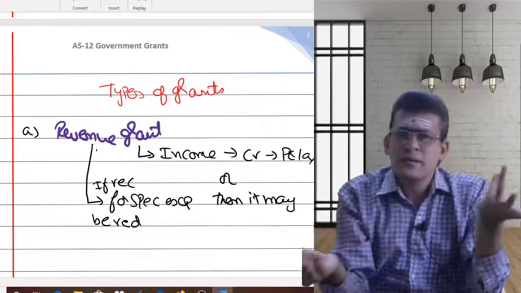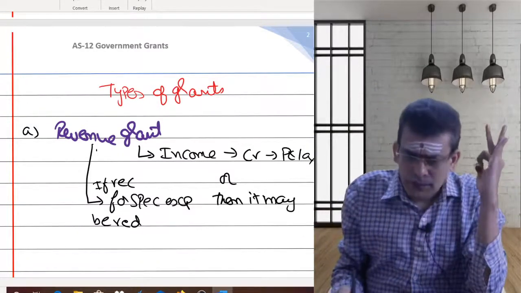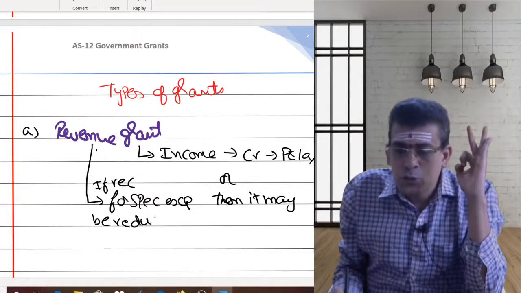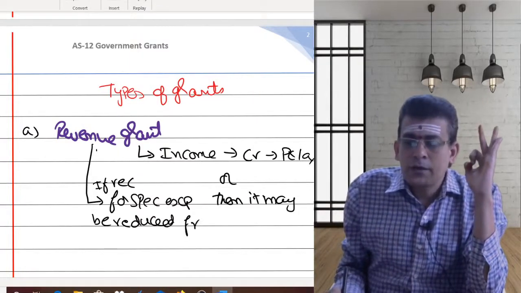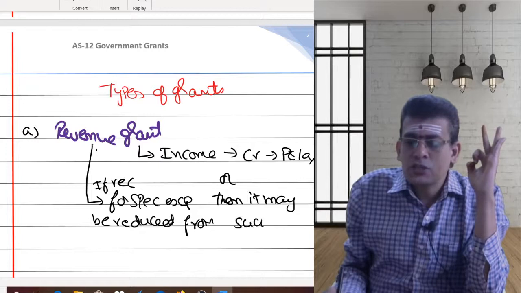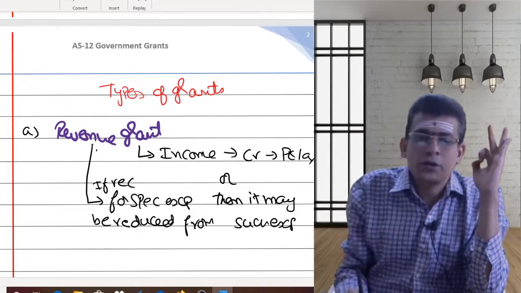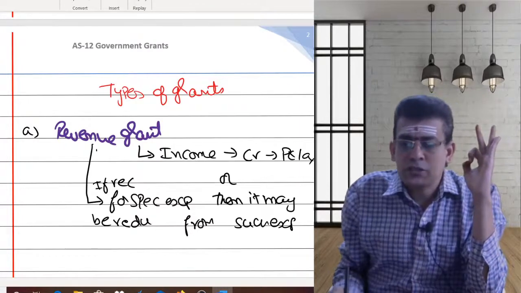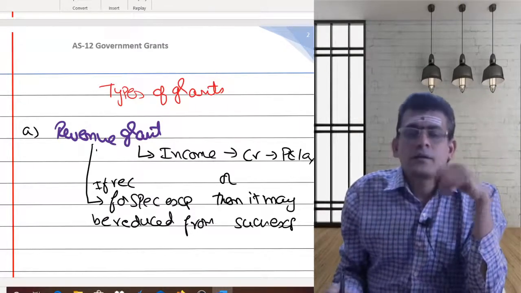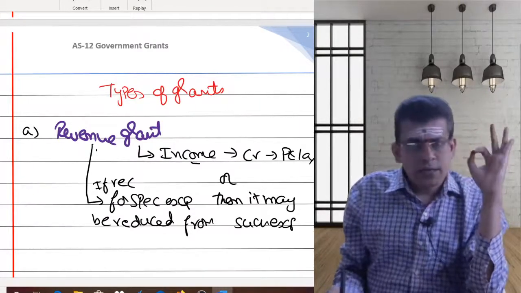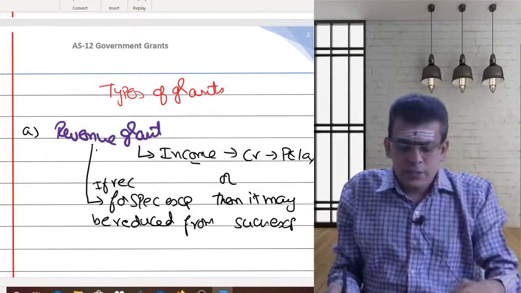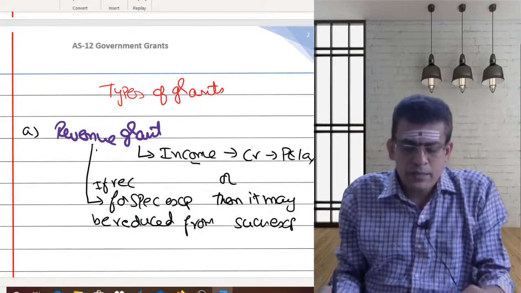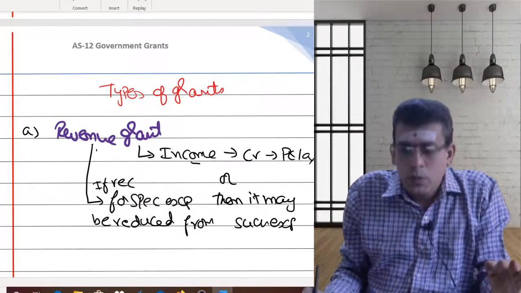So the net impact will be the same. Either you consider it as an income or you reduce that from your expenditure. Both give you the same sort of impact. This will be done in the case of your revenue grant.